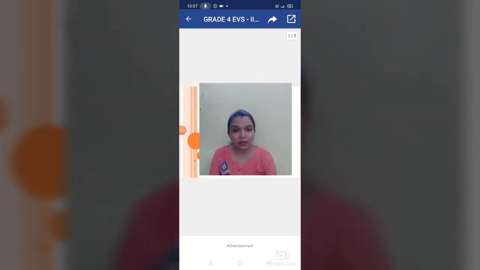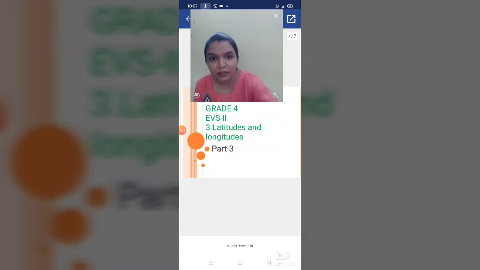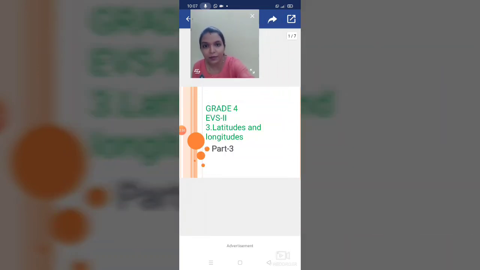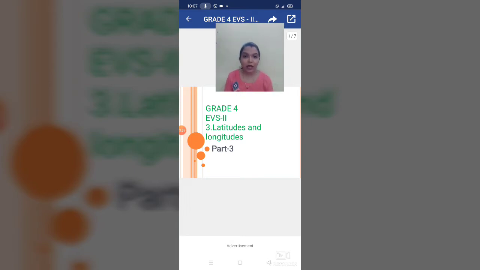Now we are starting the next point, that is continental drift. Before that, we have to know what is meant by crust. Why are we studying continental drift? All of you know we are living on the earth, and the earth is a sphere. A round shape or circle is another thing, and sphere means it is filled with something. In that, something is there, that is the sphere.